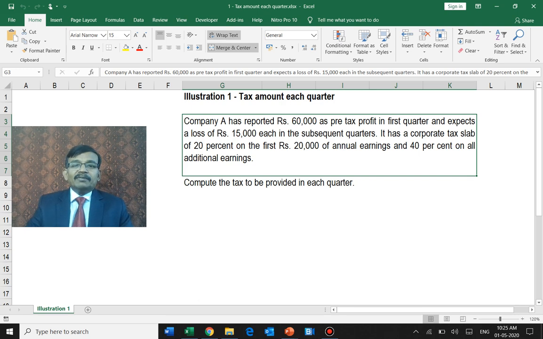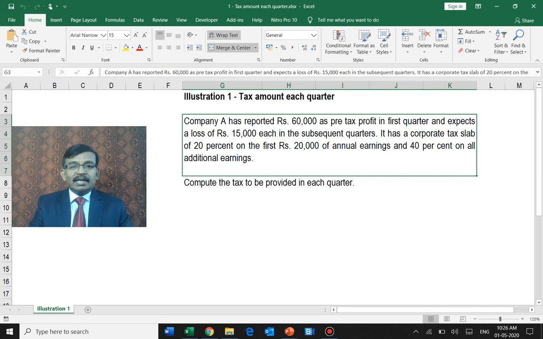So a company has made a profit of 60,000 in the first quarter and expects a loss of 15,000 in each of the subsequent quarters. Corporate tax rate is 20% for the first 20,000 of annual earnings and 40% for all additional earnings. What is the tax to be provided in each quarter? The first quarter, 60,000 of profit. Second quarter, loss of 15,000. Third quarter, loss of 15,000. Fourth quarter, loss of 15,000. The annual number is 60 minus 45. It's 15,000 is the profit.